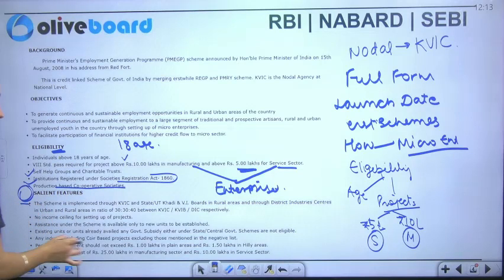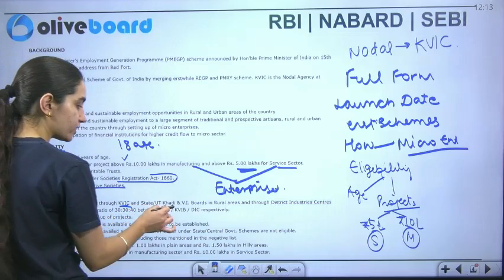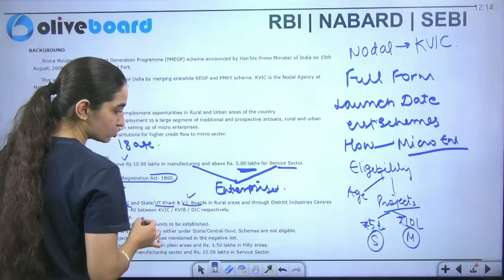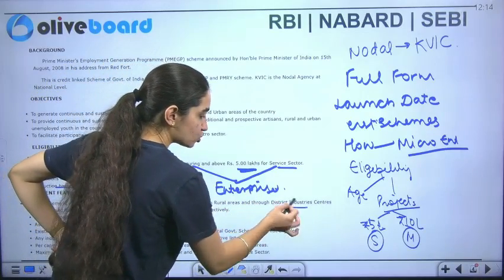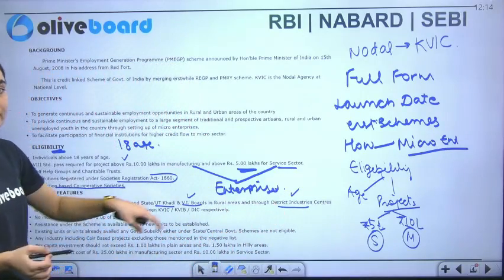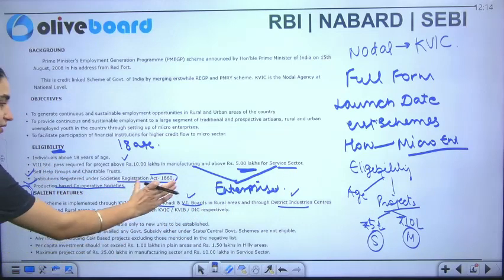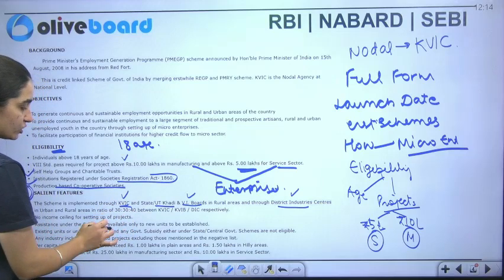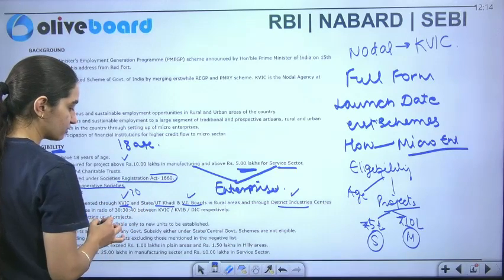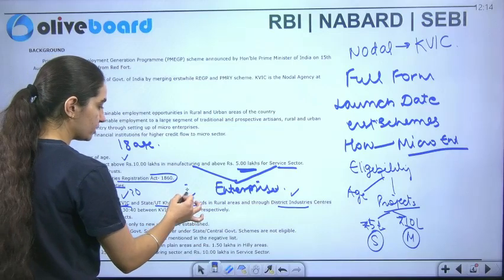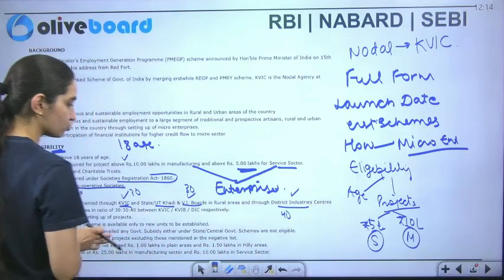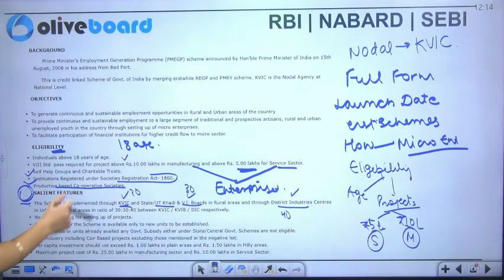So the scheme is implemented through KVIC, which is the Khadi Village Industries Commission, and the State and UT Khadi and Village Industries Boards in rural areas, and through the District Industry Center. This is also important. Now, the ratio is divided like this: for KVIC, 30 is with them, for the Board, 30 is with them, and for the DIC, which is the District Industry Center, 40 is the ratio. This is how the ratio is divided between them.